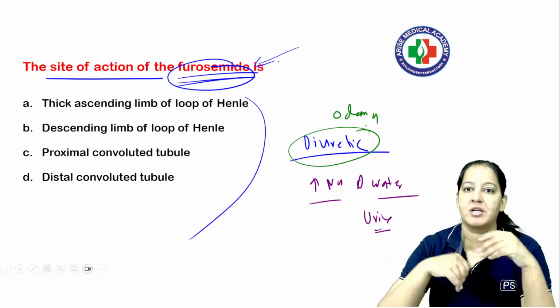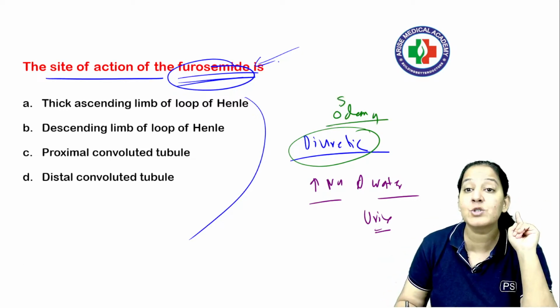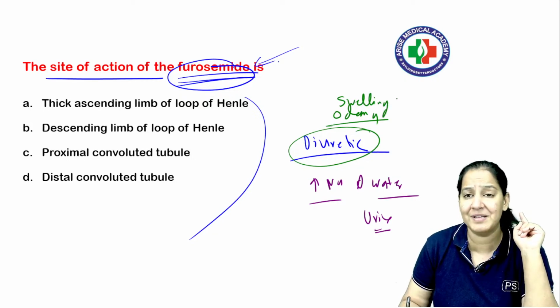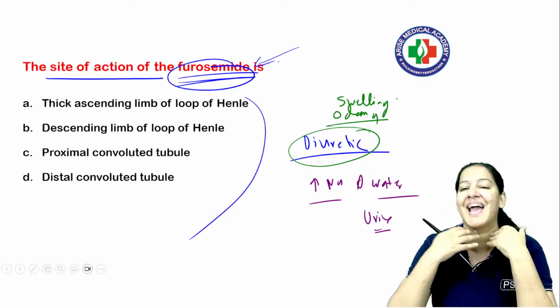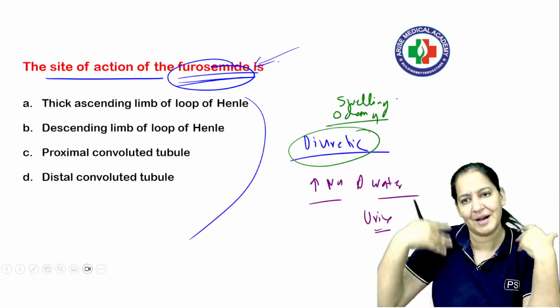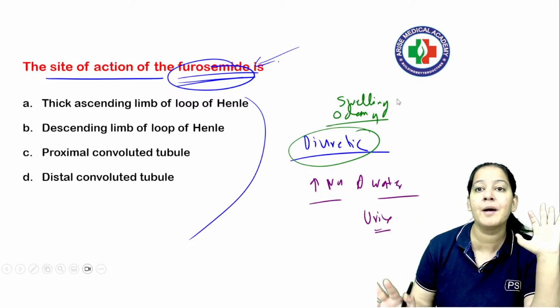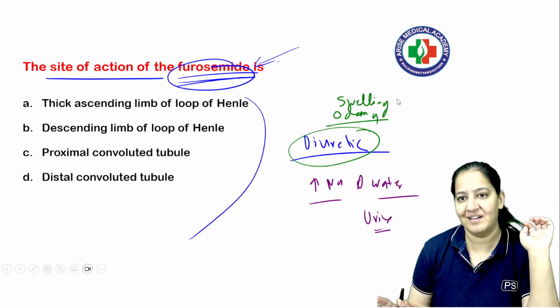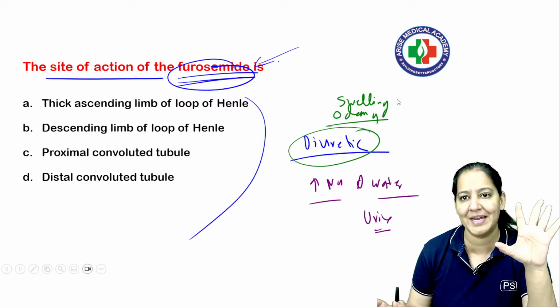Imagine any edema patient coming to me. Edema in Hindi is called swelling, sujan, right? The patient will simply say, doctor, I'm having a swelling on the face, swelling on the neck, swelling on the hands, swelling on the body, the complete body, anywhere. In Hindi the patient will say, doctor sahab, mujhe sujan aa gayi hai. Very simple, very common, right?